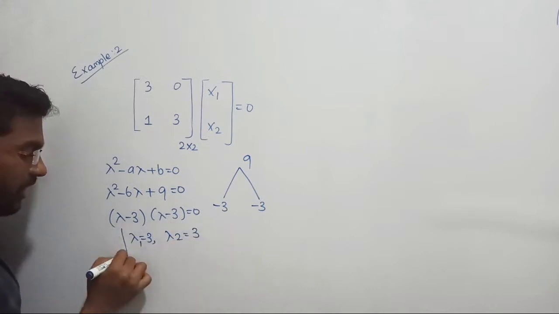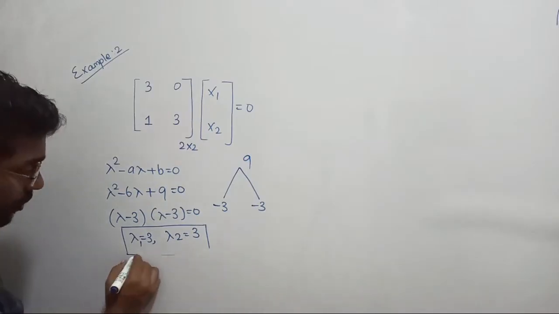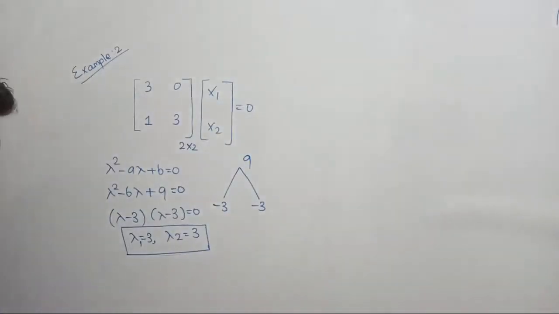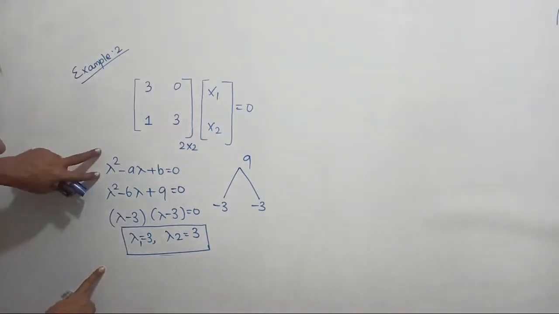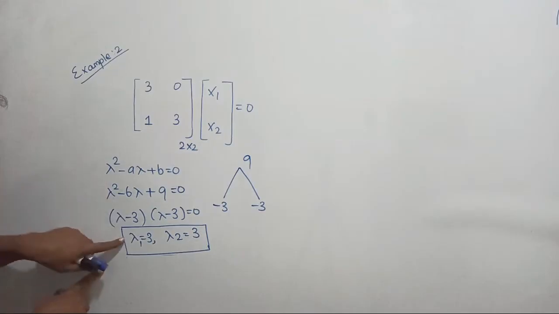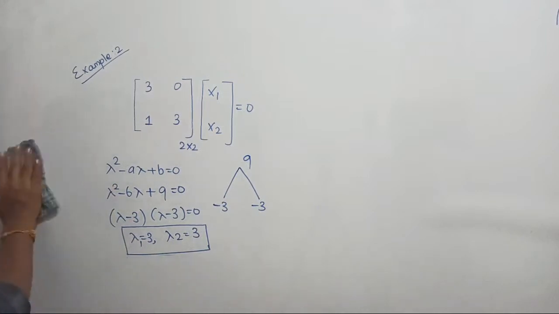That is called repeated eigenvalues. Anyway, we got repeated eigenvalues, so we can happily move on. For these eigenvalues, again we have to find the eigenvector. First step, find the characteristic equation. Second step, find the eigenvalue. Third step, find the eigenvector. You might be tested on either the eigenvalue or the eigenvector, any one only, because time consumption is the matter.